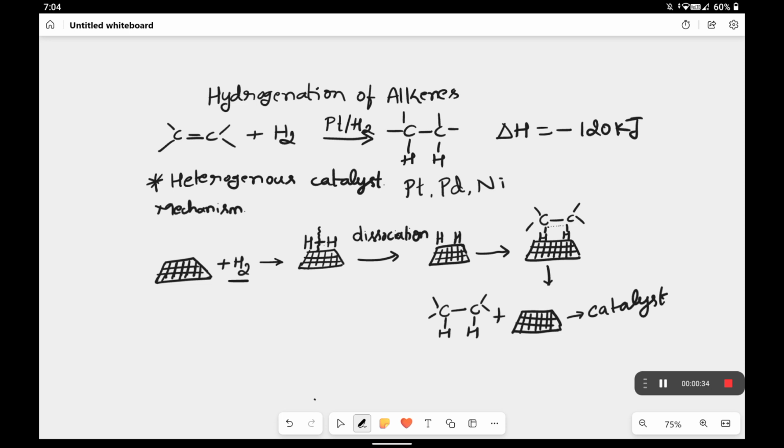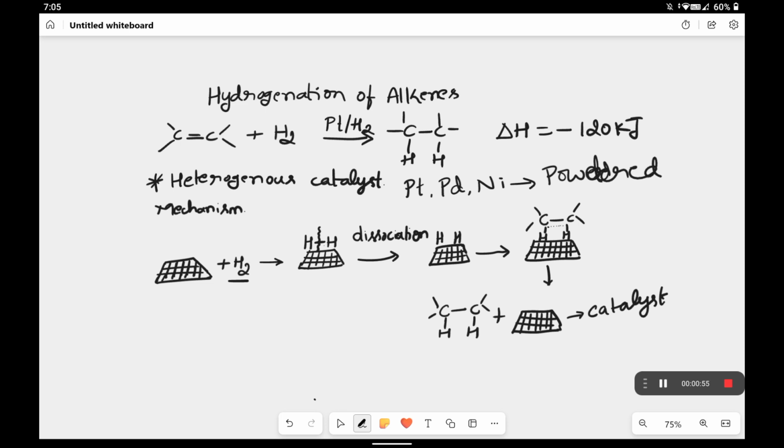There are various reducing agents available, but hydrogenation of alkenes is generally done by using these metal catalysts in highly powdered form.